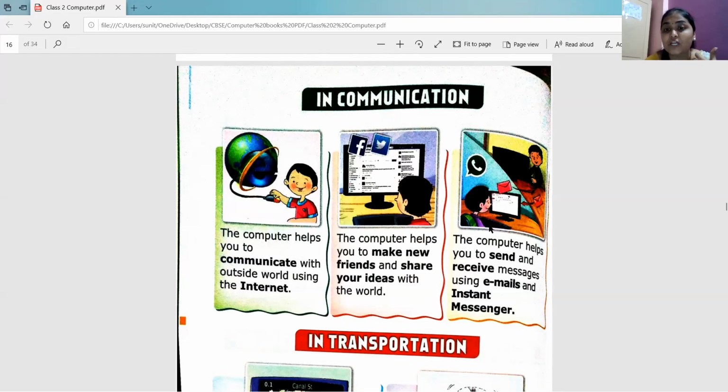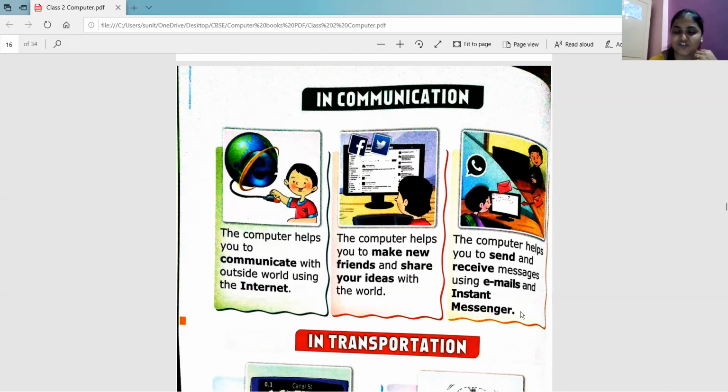Then how are they communicating? Through the computer. So what are they doing? They are sending and receiving messages. And how? Using emails, right? You know Gmail, right? Yes. So through emails, they are sending and receiving data, sending and receiving messages, right? You must have also used it to send greeting cards, right? Yes. So through email you can send or receive messages or anything, right?